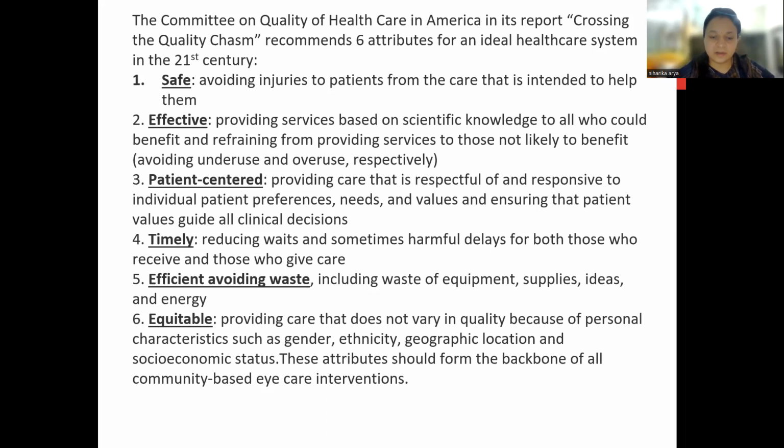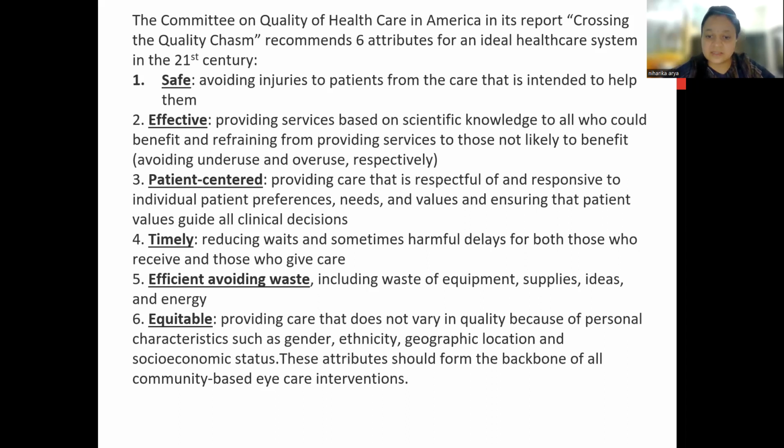Six is the equitable. That is providing care that does not vary in quality because of personal characteristics such as gender, ethnicity, geographic location, and socioeconomic status. So equity comes under this also. Equity does not mean that we have to give every treatment to all; whoever needs it will get that treatment.